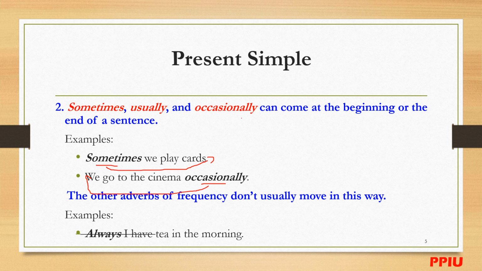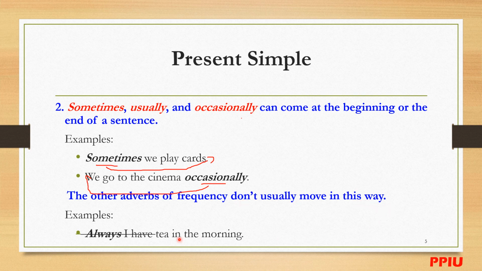We go to the cinema occasionally. We go to the cinema occasionally, or occasionally we go to the cinema. So in short, we can say all of them can be at the beginning or at the end of a sentence, okay. The other adverbs of frequency don't usually move in the same way.